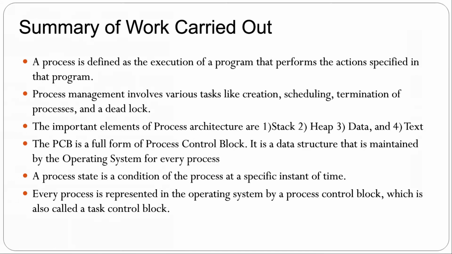It is a data structure that is maintained by the operating system for every process. A process state is the condition of a process at a specific instant of time. Every process is represented in the operating system by a process control block, which is also called a task control block. So this we discussed in the last PPT.